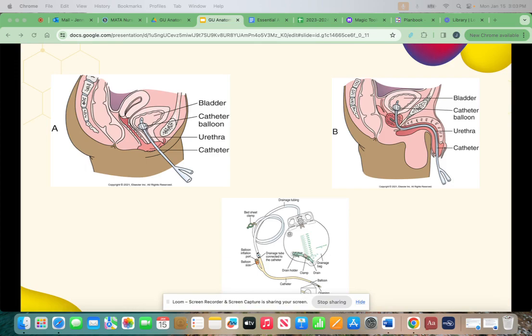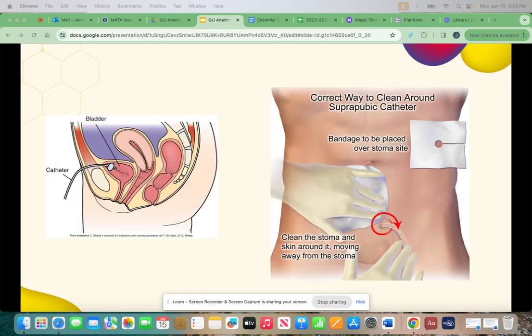So picture A shows a female catheter in a female bladder. Picture B shows a catheter in a male bladder. And then the bottom picture shows how the catheter connects to a drainage bag. This picture shows a suprapubic catheter.